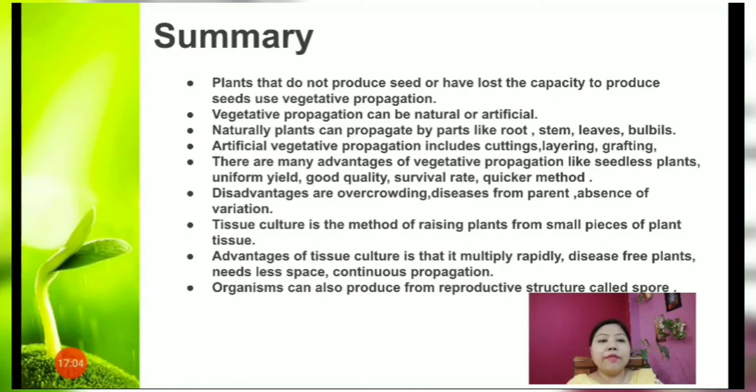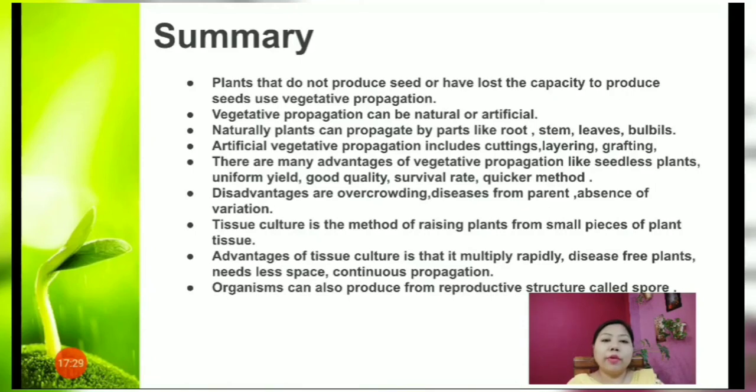There are many advantages of vegetative propagation, like production of seedless plants, and plants can also be produced from those which do not produce any seeds. Then uniform yield, that means the production which we get is uniform. Good quality plants are obtained.